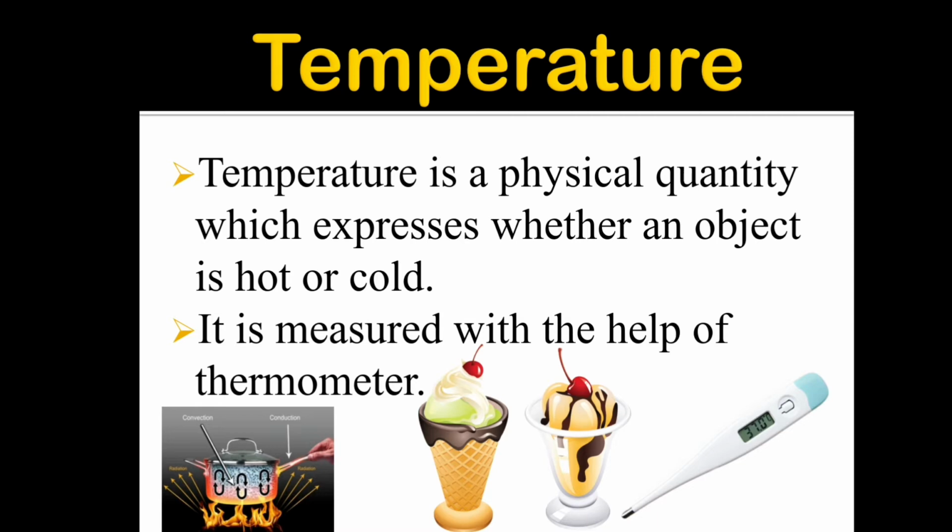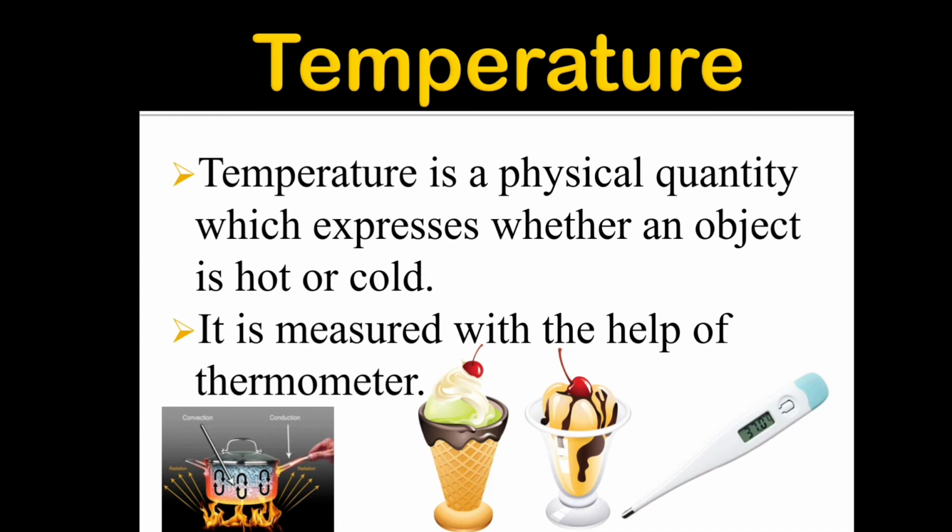In that we have discussed in detail about thermometers and temperature. So what is temperature? It is the measurement of warmness or coldness of a substance. Temperature is a physical quantity which expresses whether an object is hot or cold.